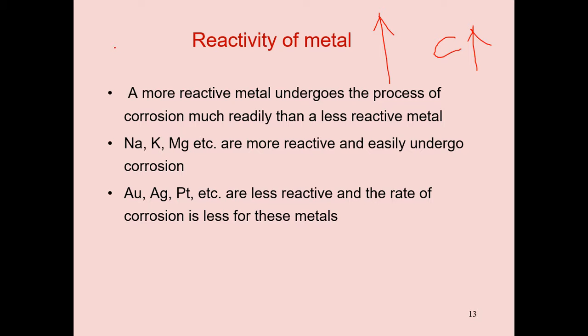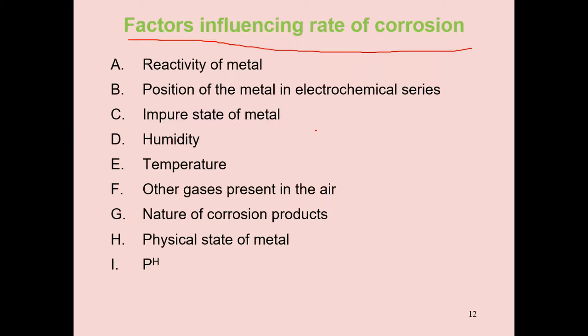So, reactivity of metal increases, corrosion also increases. This is reactivity of metal. I forgot this one: note down the heading, factors influencing the rate of corrosion. Note down all headings, after that you can write the next slide also.